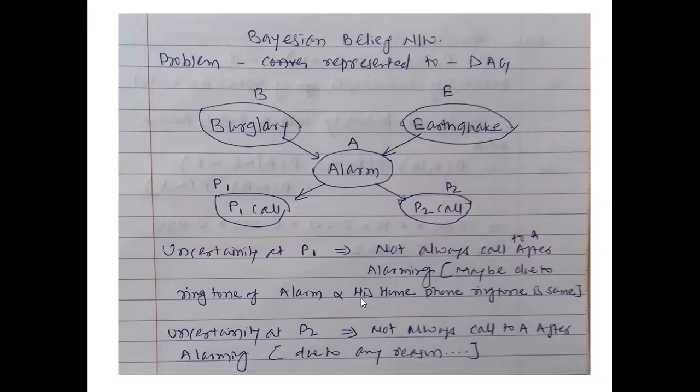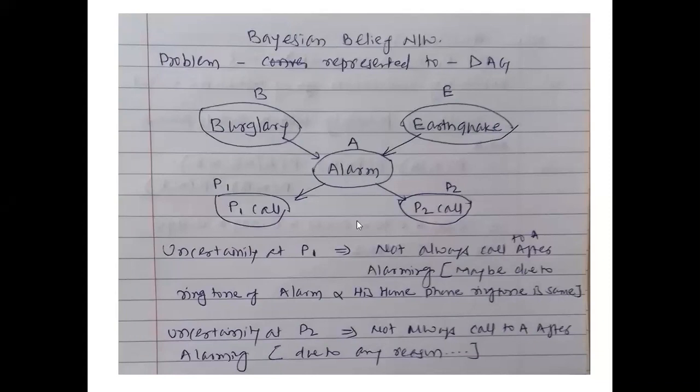Now the ringtone of this may be due to the case discussed, that the ringtone of the alarm and his home phone ringtone is the same, or maybe he is not at his home, right? Uncertainty with respect to P2 that not always called to A after alarming, due to any reason. So this P1 and P2 will receive a call, but they have not replied to the person who is at the home A. Okay, so that uncertainty is there.